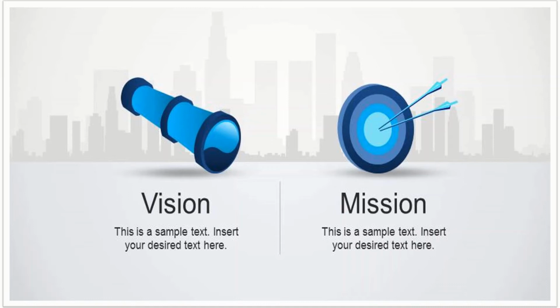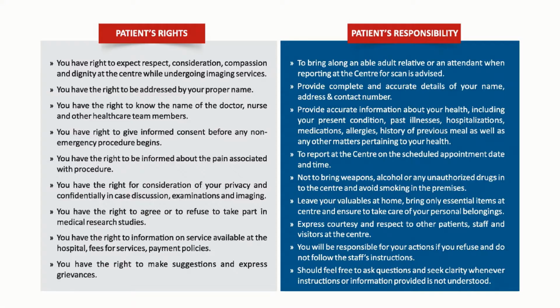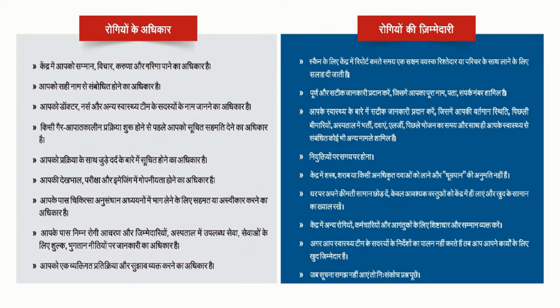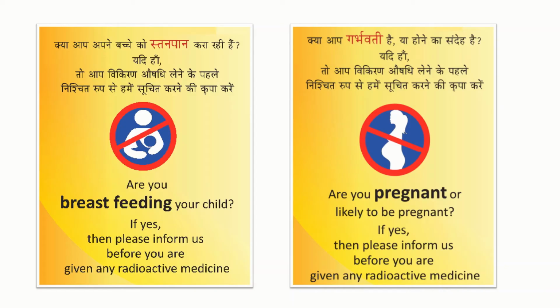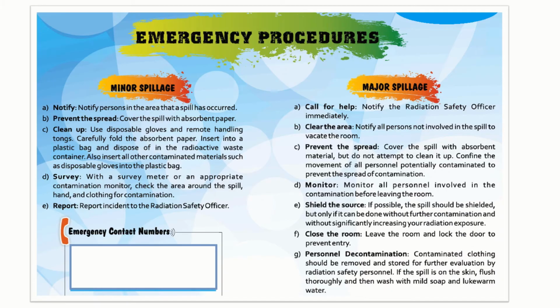The mission and vision should be displayed within the premises. Patients' rights and responsibilities are to be displayed, and that too in bilingual format. Fall prevention posters and hand wash techniques should be displayed in each washroom. Radiation safety posters for breastfeeding and pregnancy should all be displayed, and that too in bilingual format.